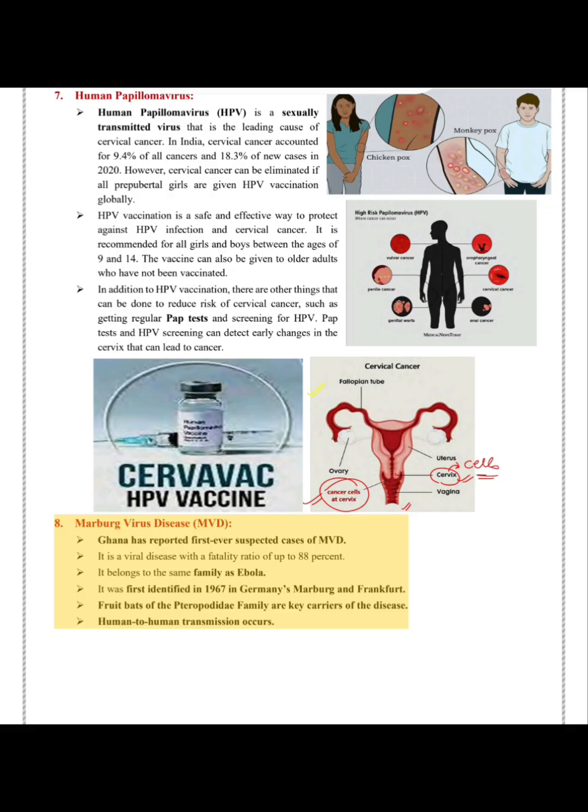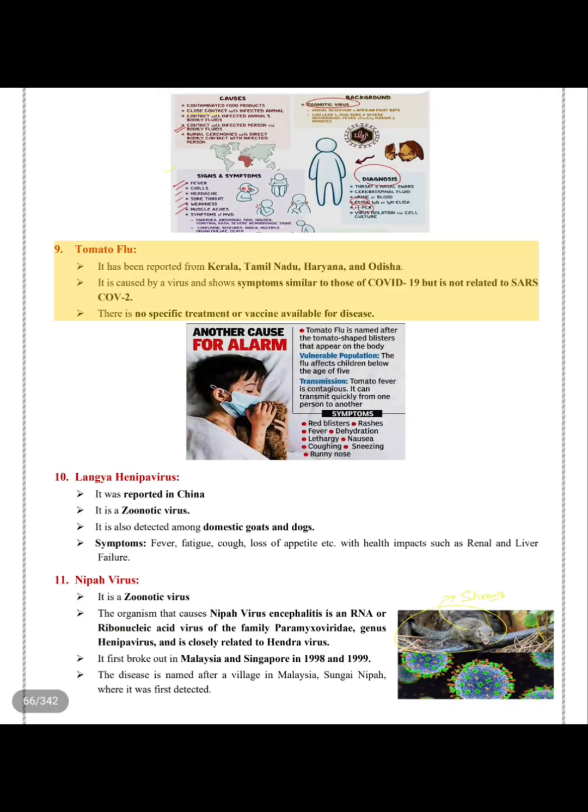8. Marburg virus disease, MVD. Ghana has reported first ever suspected cases of MVD. It is a viral disease with a fatality ratio of up to 88%. It belongs to the same family as Ebola. It was first identified in 1967 in Germany's Marburg and Frankfurt. Fruit bats of the Pteropodidae family are key carriers of the disease. Human-to-human transmission occurs.